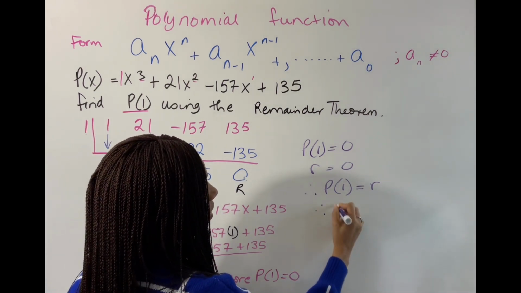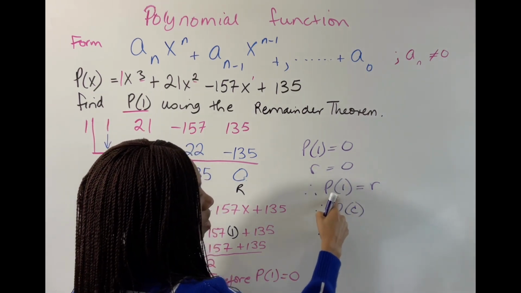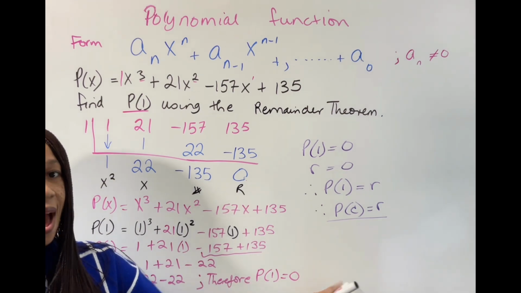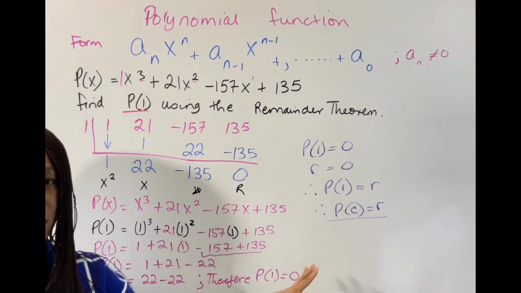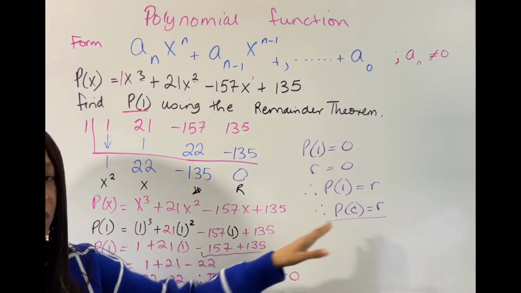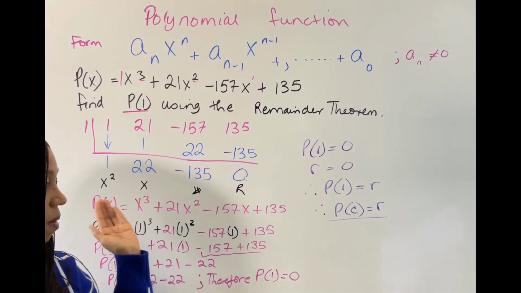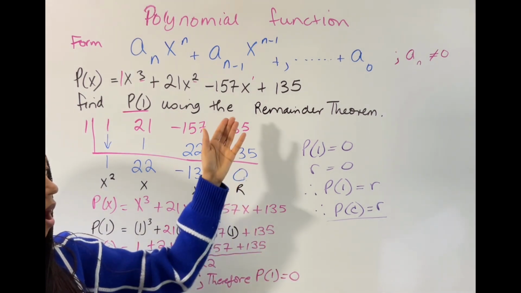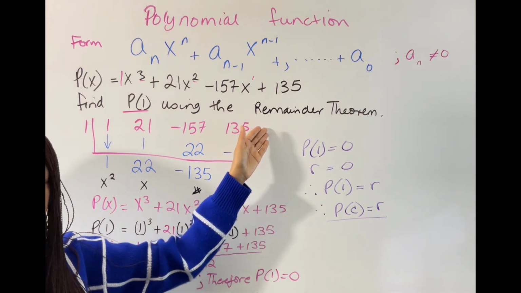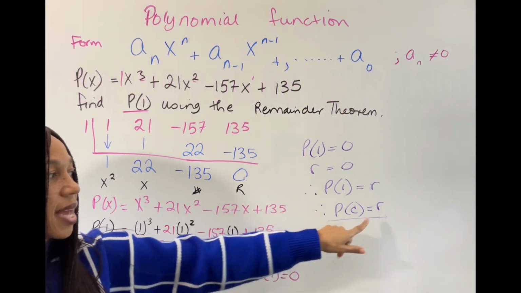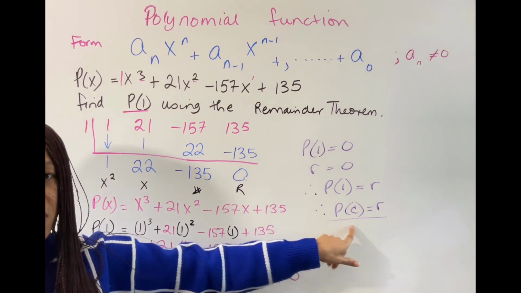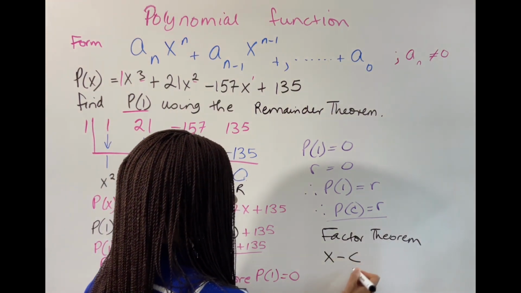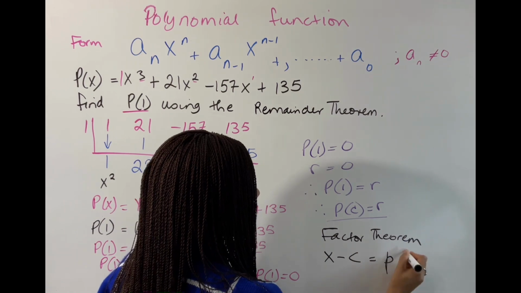Or you can simply say P of c, but in this case it was P of 1, where 1 is c. So this means that the factor theorem holds here, right? And x minus c is one of the factors of the polynomial. This is the remainder theorem here, which also means that for the remainder theorem to hold, whatever you have for your remainder, which is R, is going to be equal to P of c.